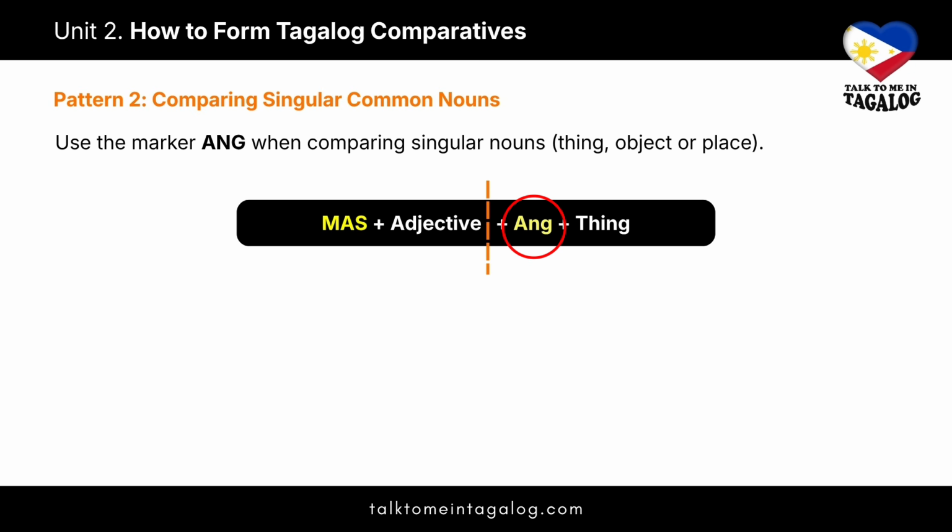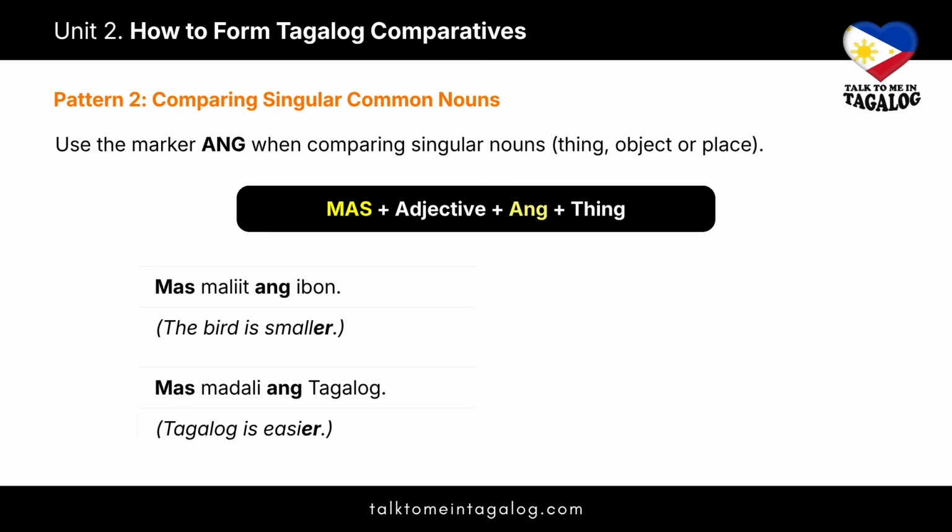So the best way to learn it is to accept it at face value. Ang always marks the thing you're talking about. This pattern identifies exactly which object possesses more of that quality. Again, the pattern is mas adjective ang thing. Let's see it in action. Mas maliit ang ibon, meaning the bird is smaller. Next, mas madali ang Tagalog. Tagalog is easier. Notice how ang works here.